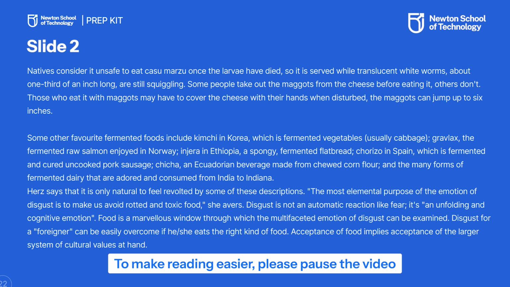You can pause the video to read the passage first before we proceed. So the passage is about the emotion of disgust, the emotion that is present whenever we see a strange food item or a strange smell, or we develop a specific emotion for a specific item. So here the emotion that is discussed is disgust.